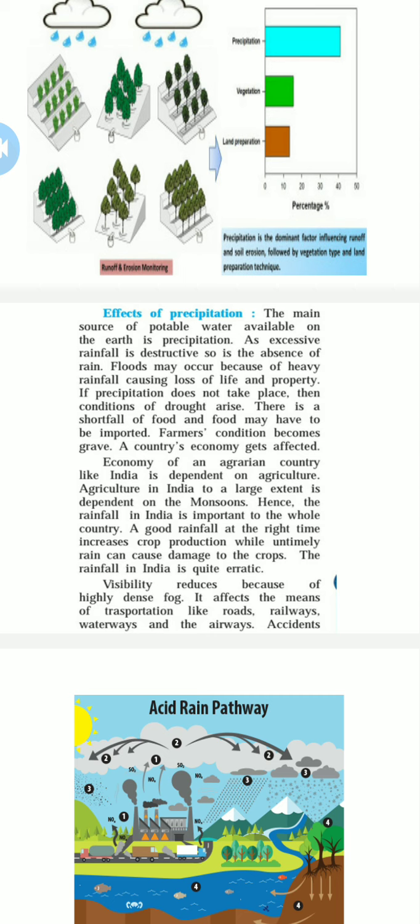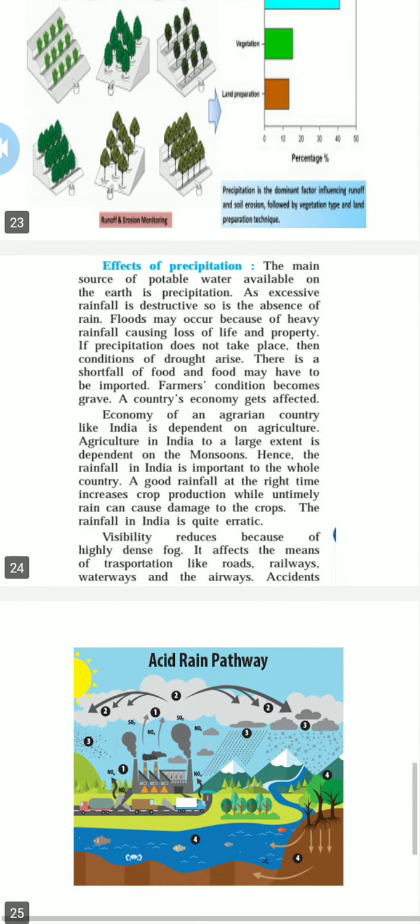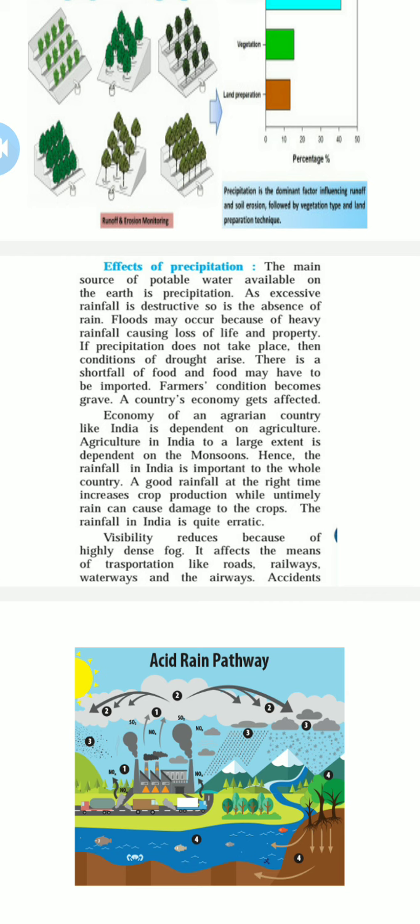Visibility is reduced because of highly dense fog. For example, it affects the means of transportation like road, railways, waterways, and airways. Accidents may take place in such conditions. Trains, flights, and other transport services may have to be cancelled. Frost is harmful to the crop and causes accidents if it spreads on the road. Fog and dew damage some crops by spreading disease, while it may be beneficial to some crops.